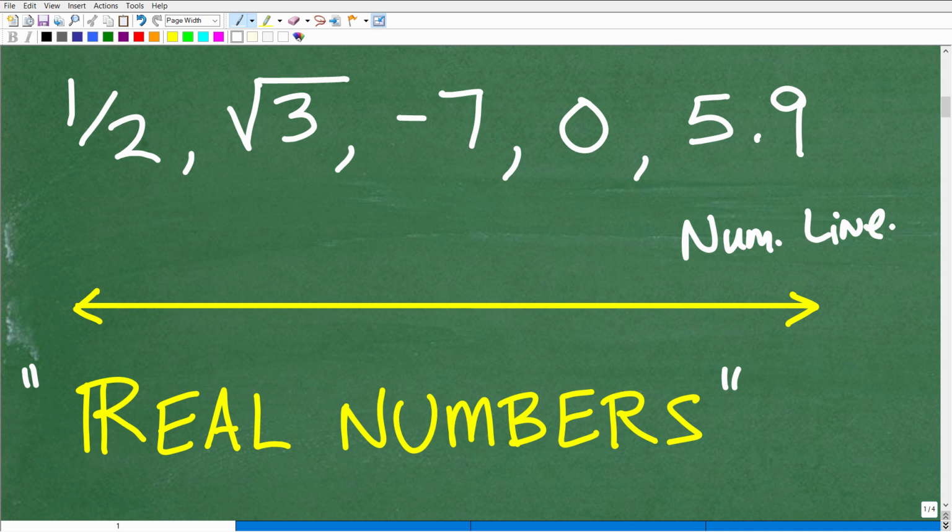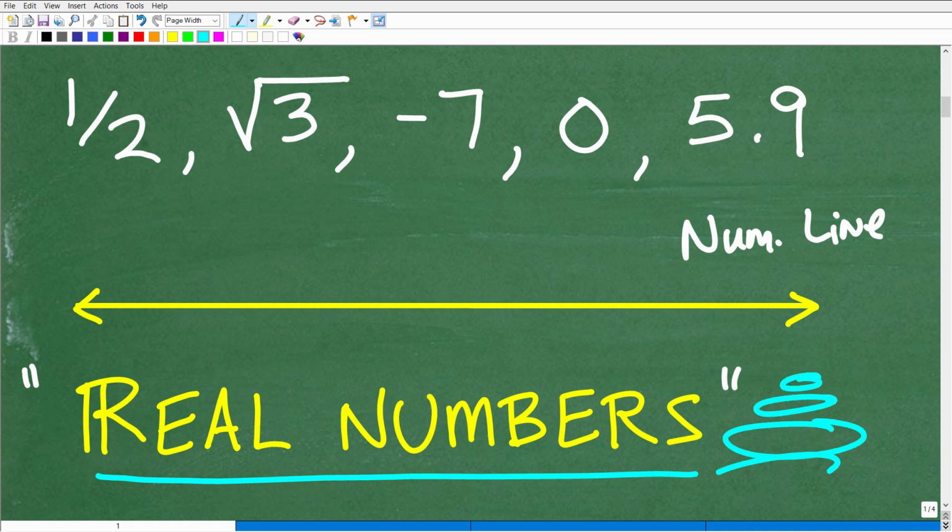And if you think back in school, you probably had one of these on top of the chalkboard or whiteboard. It was a long line with different numbers on it. And this is basically the real number system, okay? Now, when you start learning about real numbers, you don't learn the entire real number system. You learn a little bit about the system, but then you grow your knowledge more and more until you understand the entire real number system.